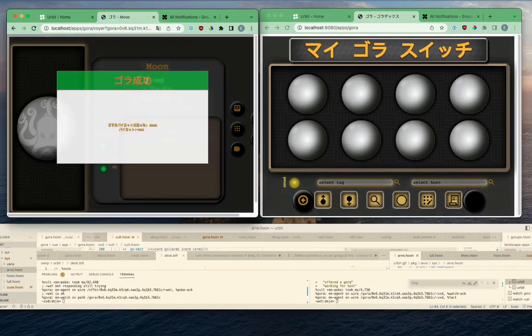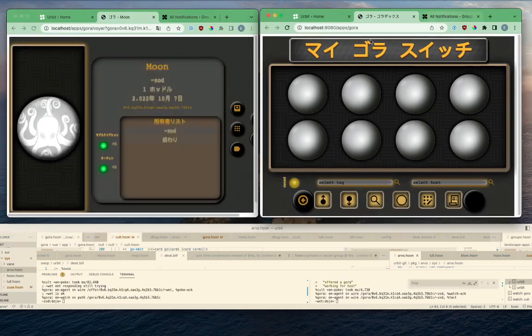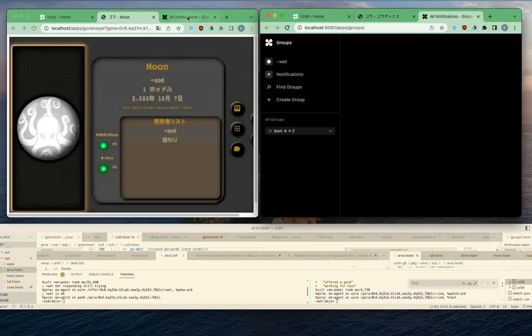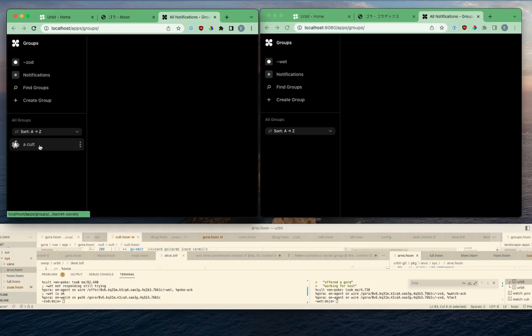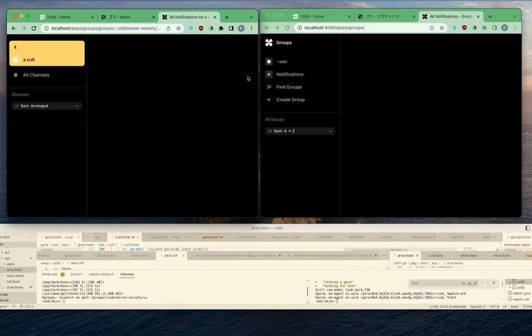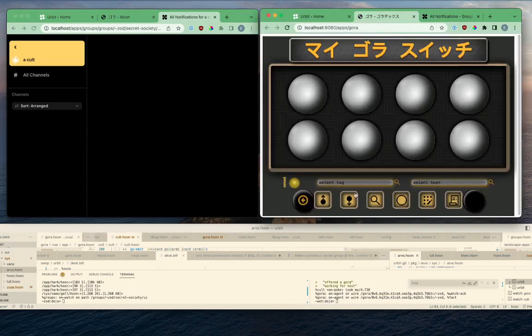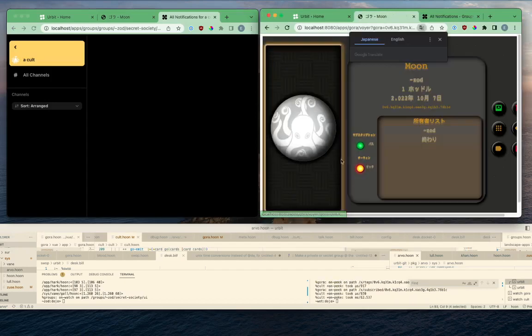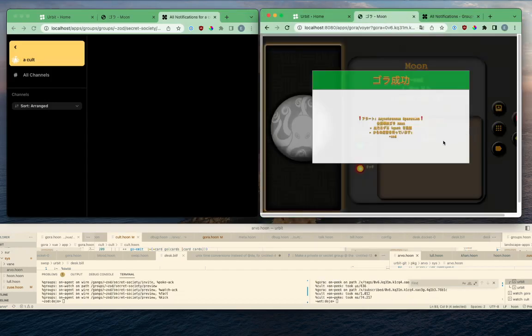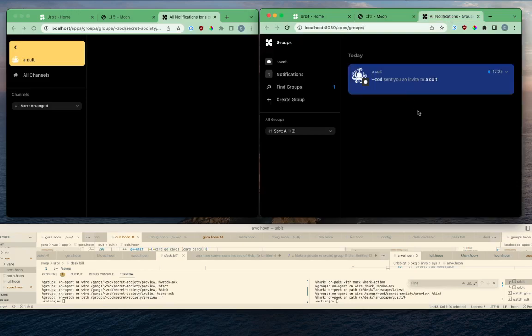and nothing has happened just yet. You'll see that Wet doesn't have that group, nor does Zod. Oh, I guess Zod does have the group now, so Zod's in the group, but Wet does not have it yet. Wet has to accept the offering, and once they've done that, well, then they'll see that Zod has invited them to a cult.